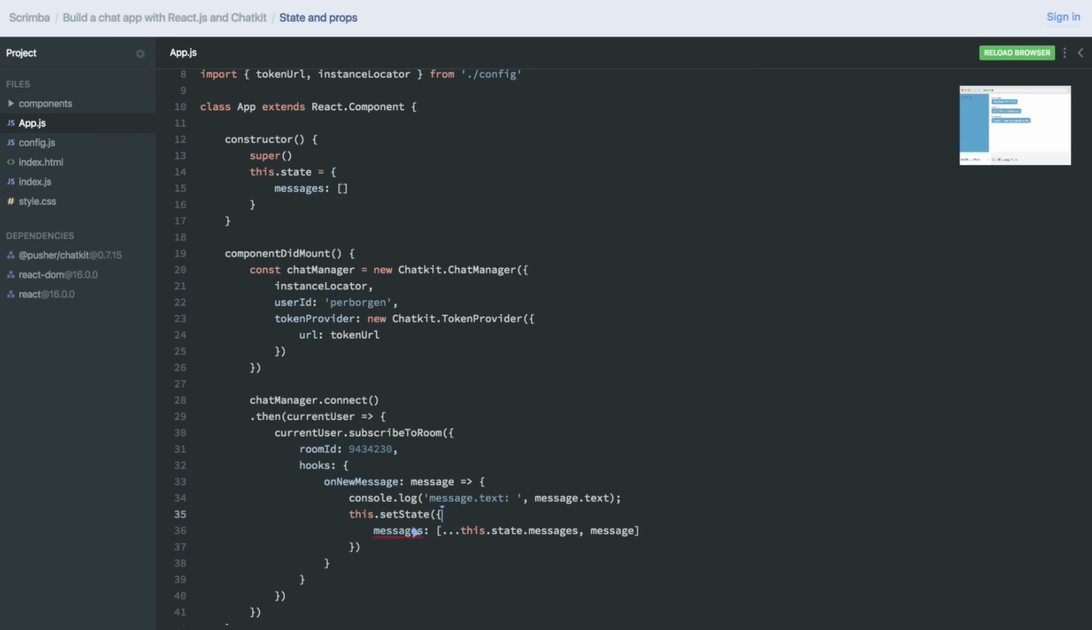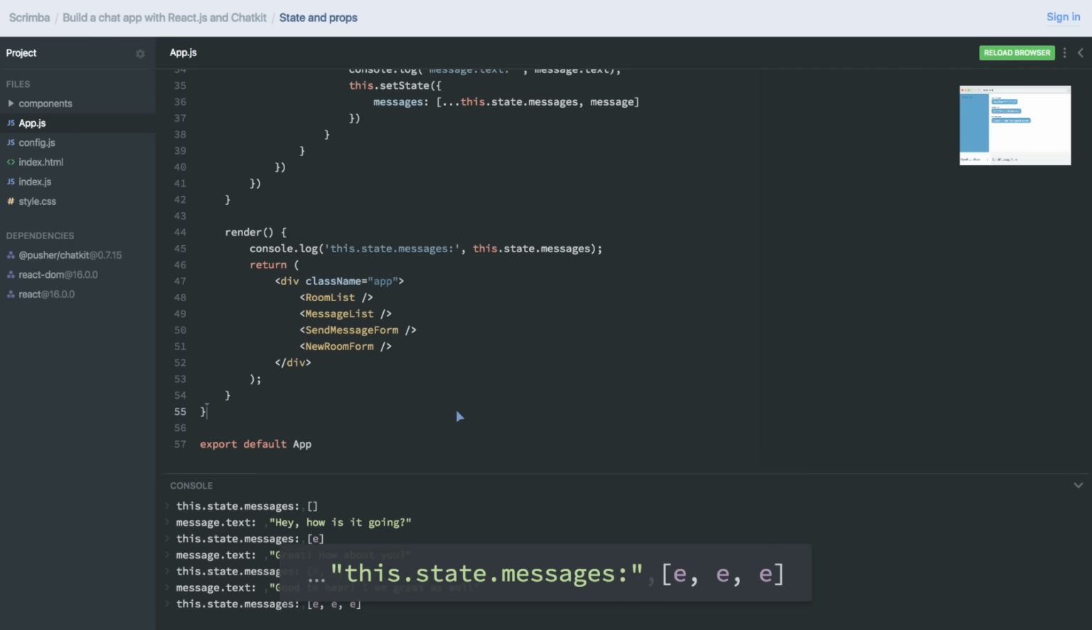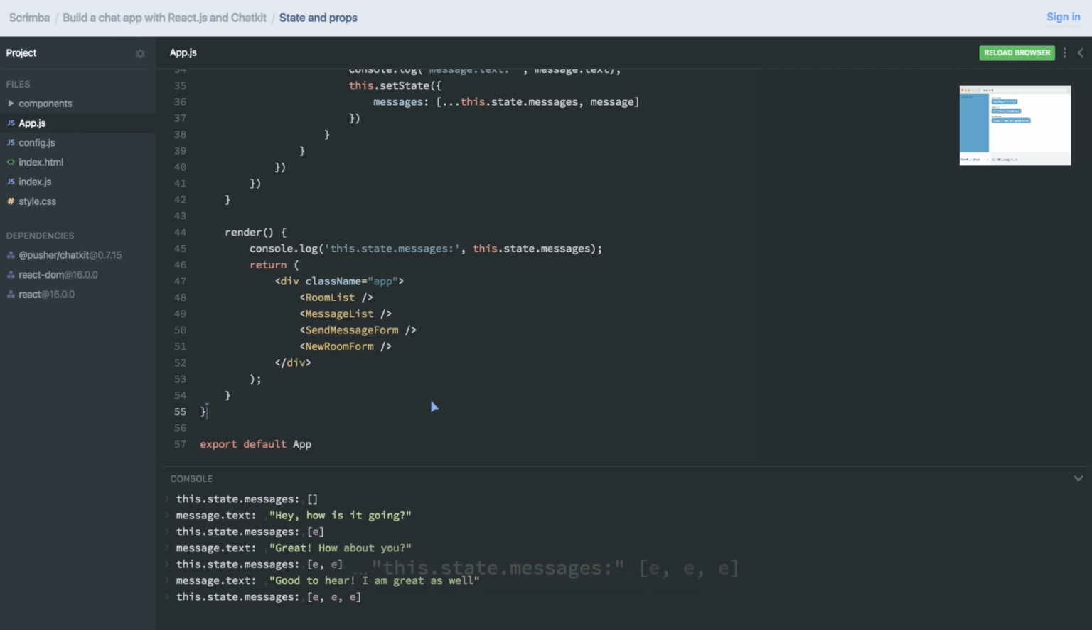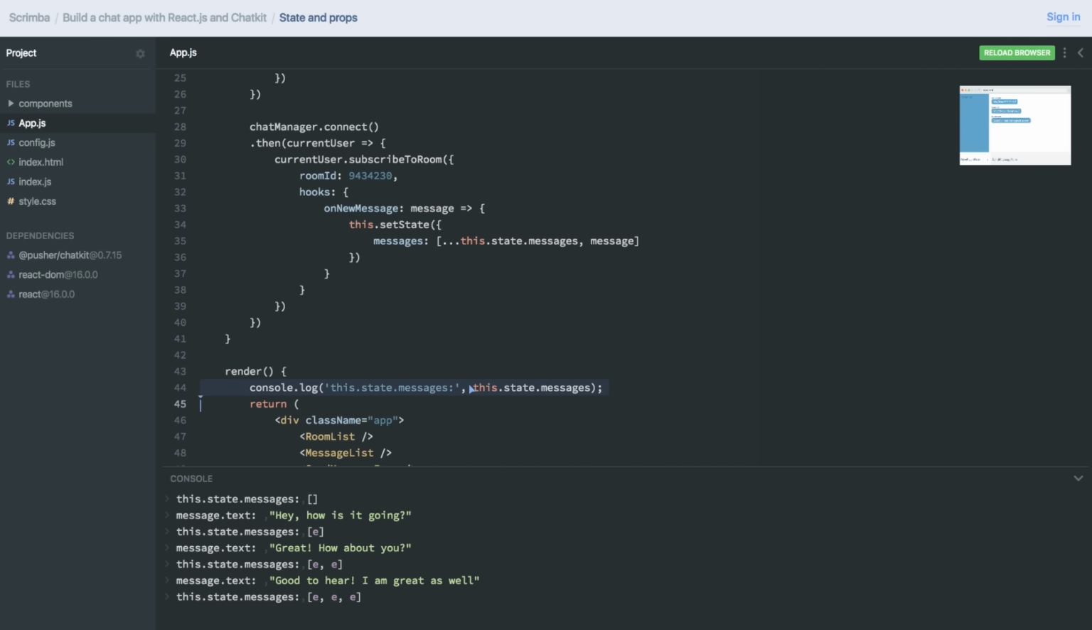So now that we have messages in our state and it's being updated as new messages come along, let's try and render out this.state.messages. We run the code, and there we can see that this.state.messages is being filled up with objects as they're added to the state in this onNewMessage hook. Let's remove this one here and this one here.